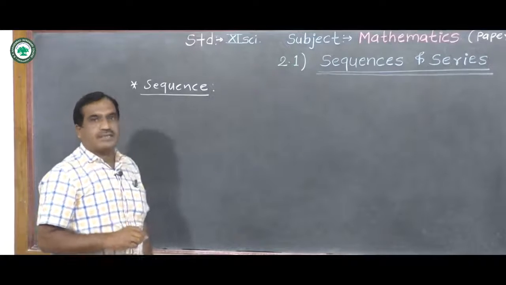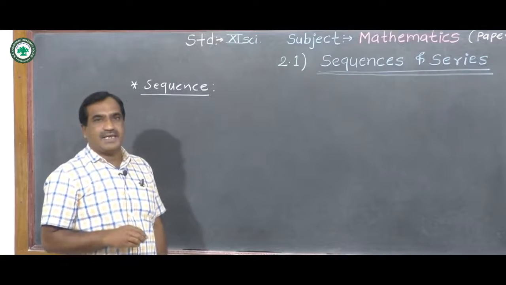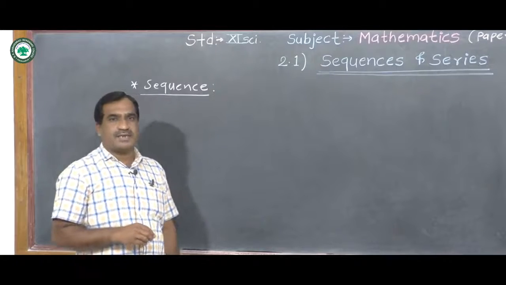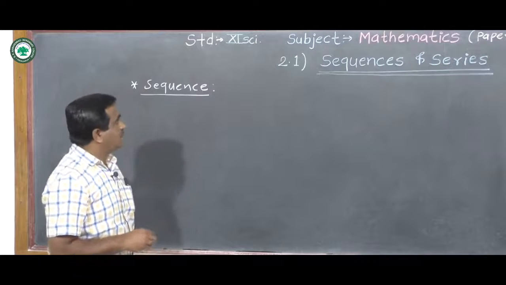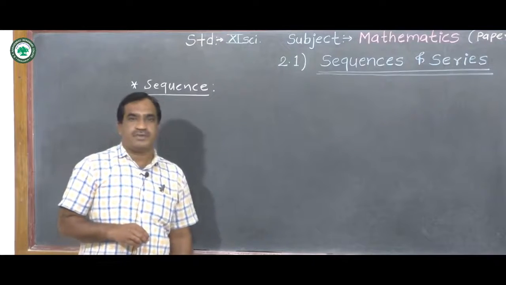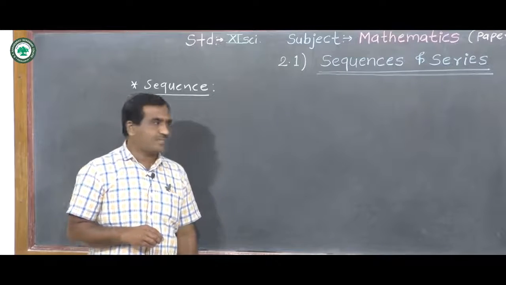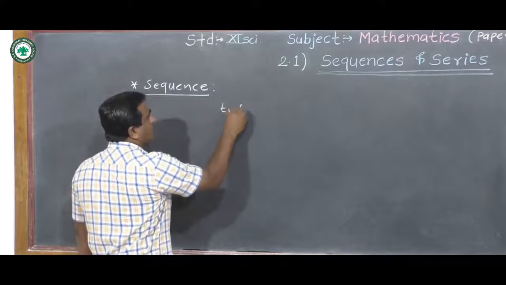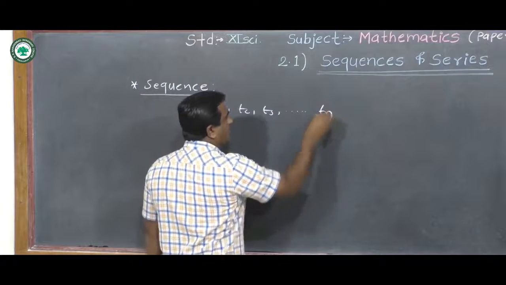A sequence is a set of numbers arranged in a definite order. The individual numbers which form a sequence are called terms of the sequence, like this: T1, T2, T3, and so on, Tn.